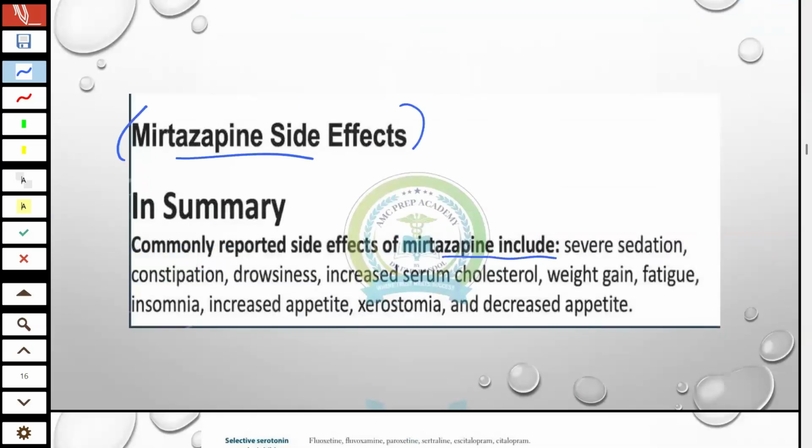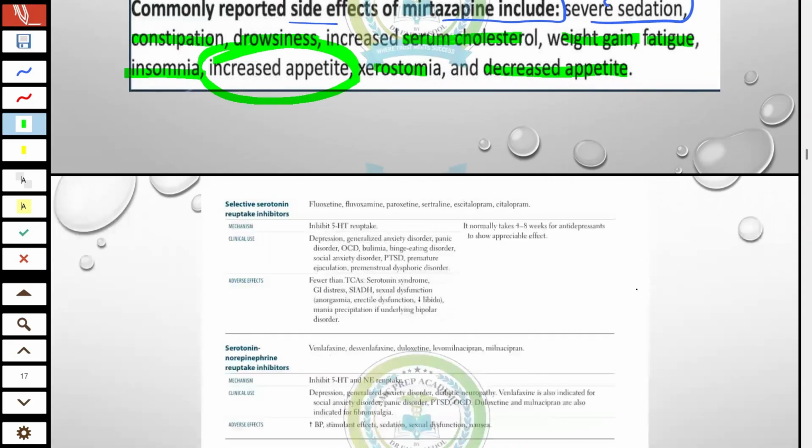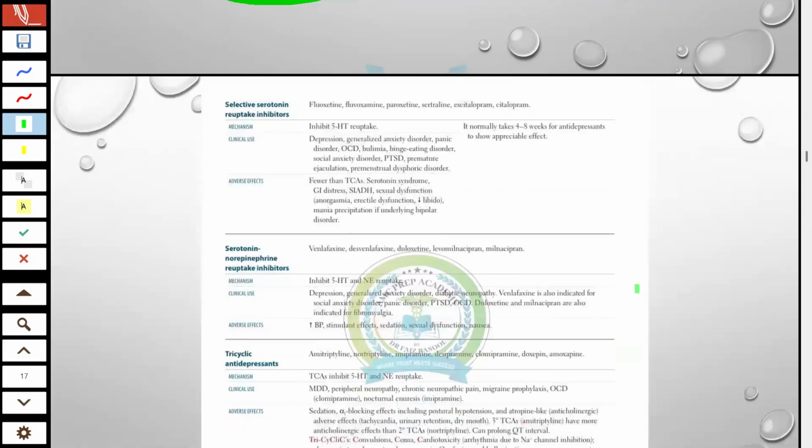Mirtazapine also has side effects. Commonly reported side effects are sweating, sedation, constipation, drowsiness, increased serum cholesterol, weight gain, fatigue, insomnia, increased appetite, and xerostomia. It means there is a metabolic problem with mirtazapine. And this is a newer antidepressant medication. So after SSRI and SNRI, we will choose mirtazapine, and if this is ineffective, then we will go for TCA.